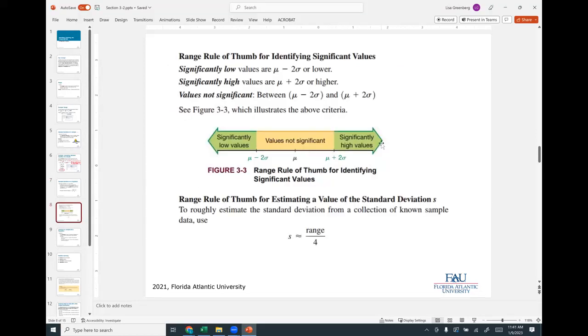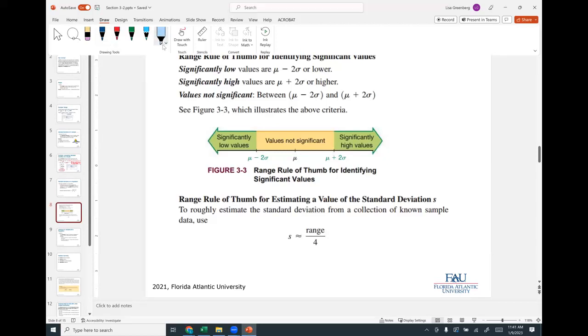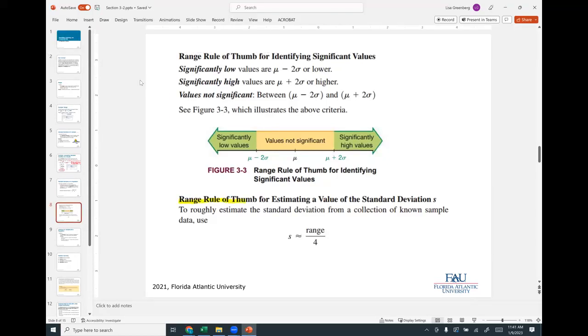So we have this range rule of thumb to identify significant values. Range rule for estimating the standard deviation: we find the range and divide it by 4.